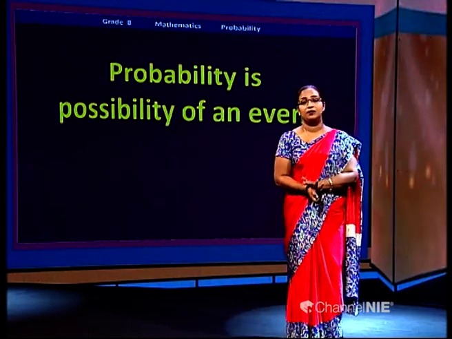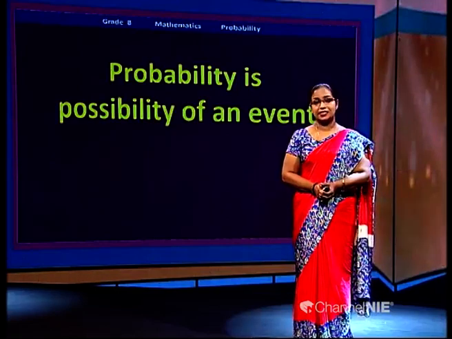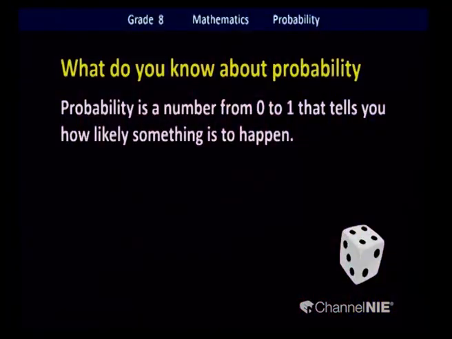This is the most important part in grade 8 which you have to learn. But it's easy, don't worry. Probability is a number from 0 to 1 that tells you how likely something is to happen. That's what we already did.